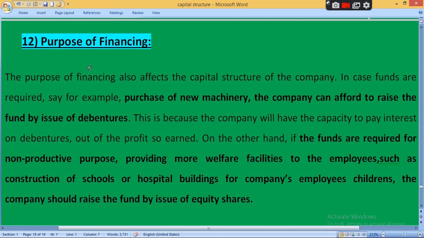એટલે productive purpose નો meaning શું થાય? કે there will be chances to earn profit. If there are chances to earn profit, then and only then the company can provide regular fixed interest to the debenture holders.